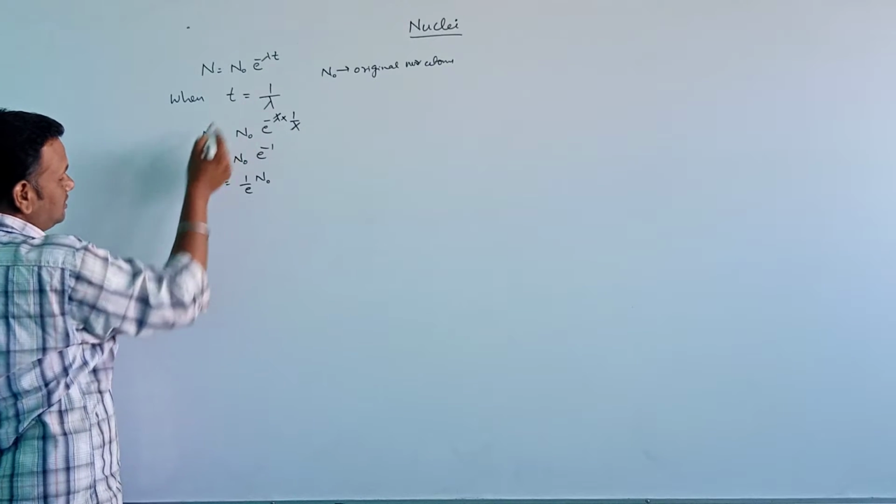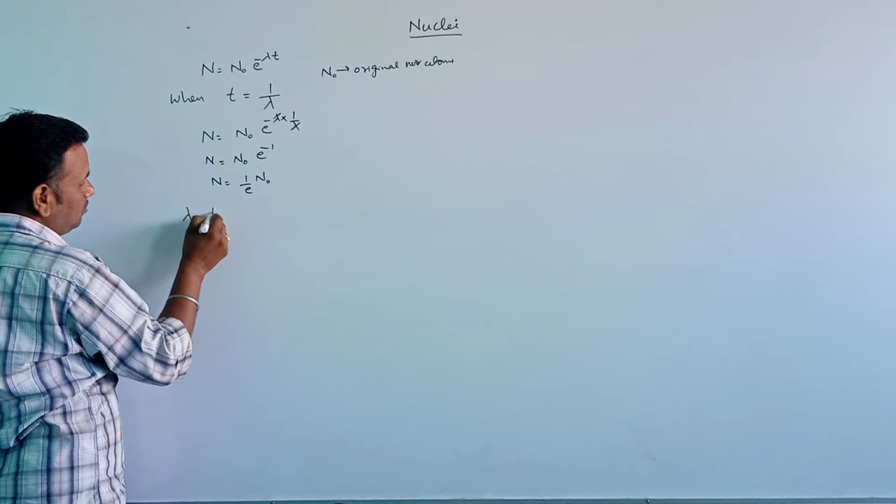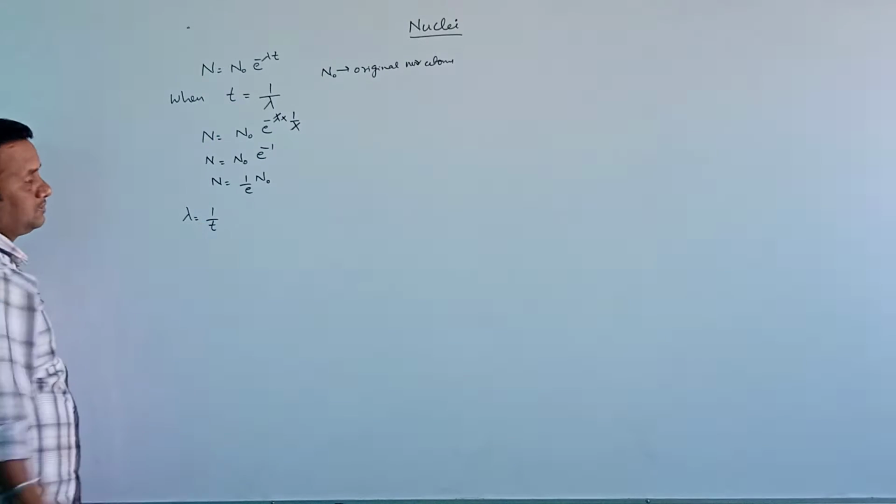Thus we can define the decay constant as follows. I can also write this as lambda is equal to 1 by t.